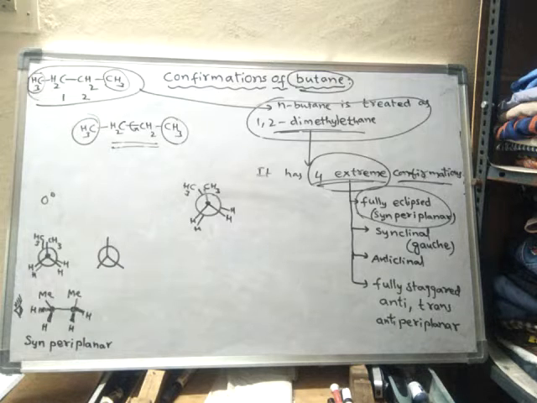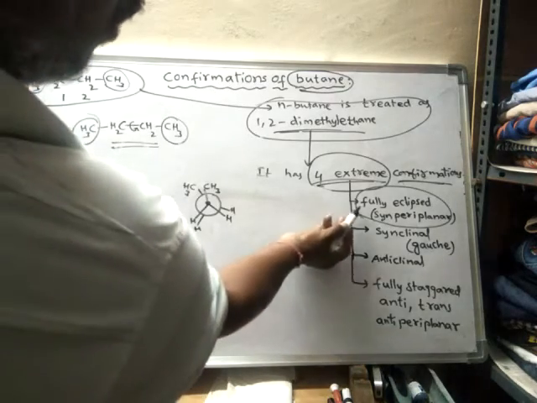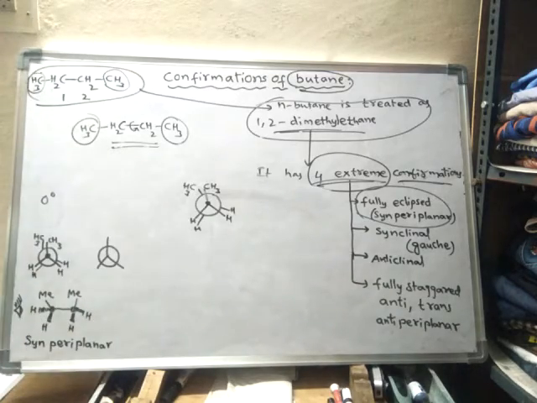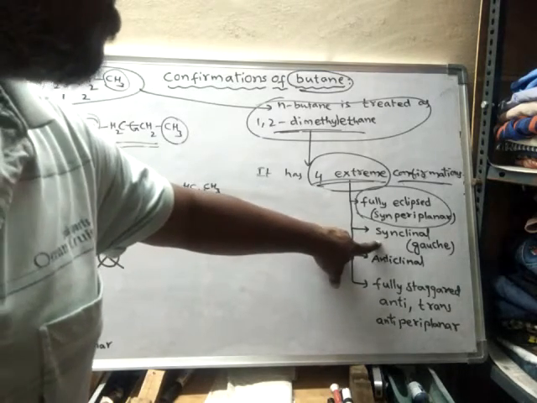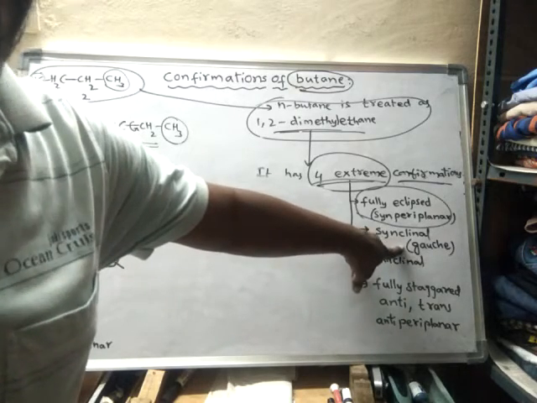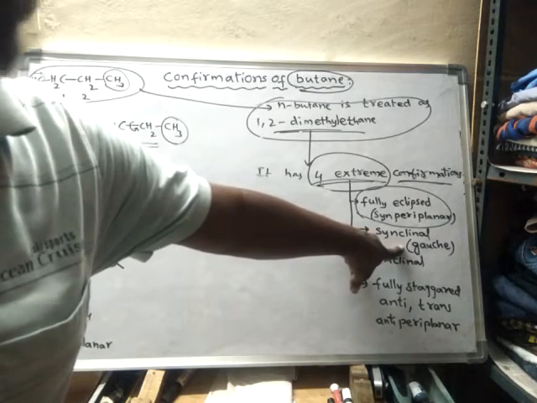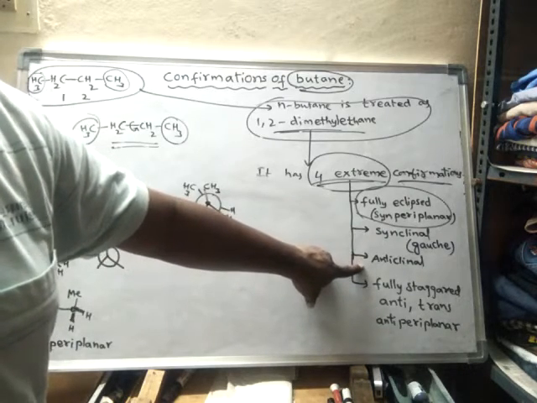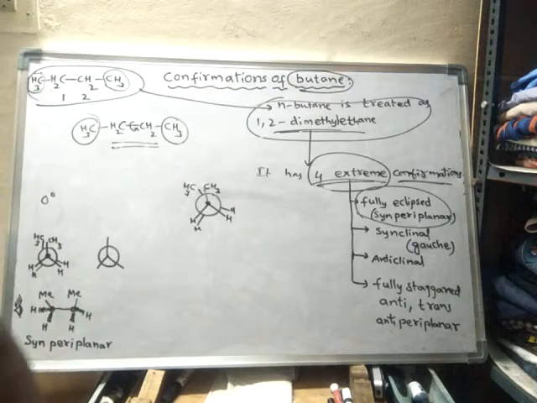or else the 4 prominent conformations. What are those 4 prominent conformations? One is the fully eclipsed, or syn periplanar conformation. The second one is the synclinal conformation, also called gauche. Next, the third type of prominent conformation is the anticlinal conformation.